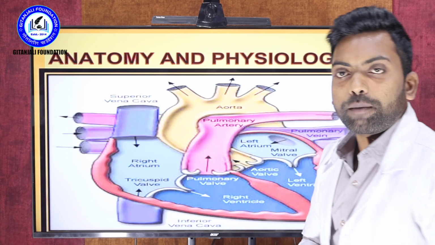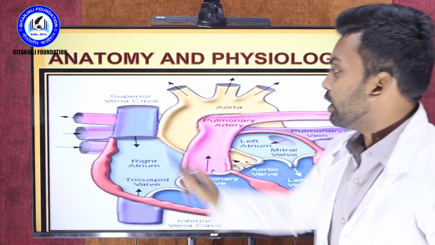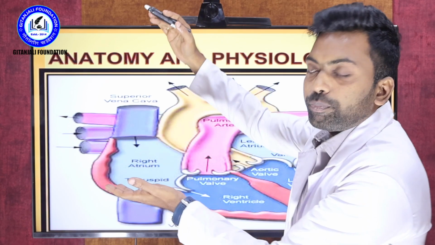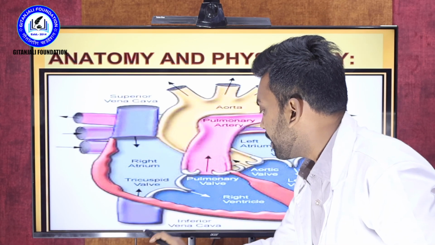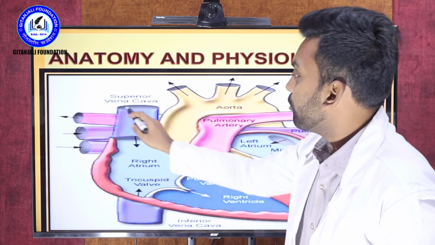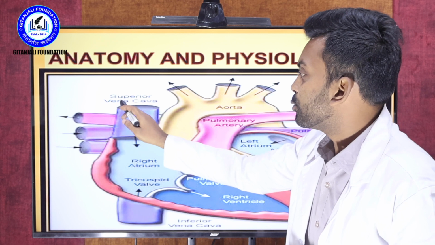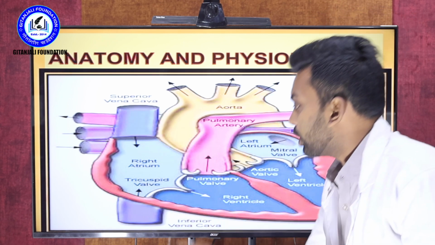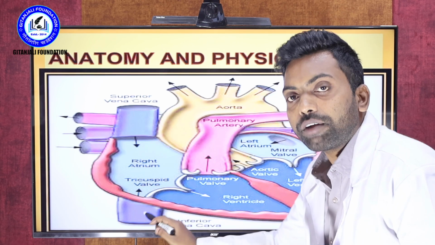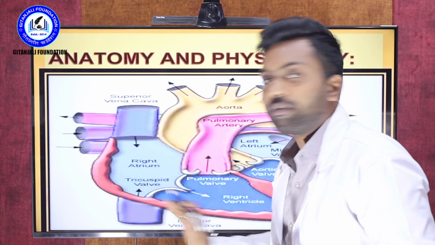Superior, in medical terminology, is nothing but top, whereas inferior is nothing but down, bottom. Where the vena cava is at the top, that is called the superior vena cava. Where the vena cava is at the bottom of the heart, that is called the inferior vena cava. Let me tell the purpose of the superior and inferior vena cava.